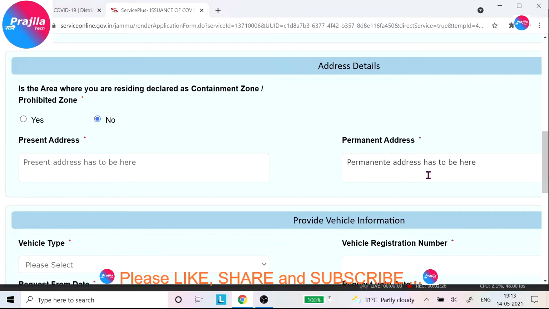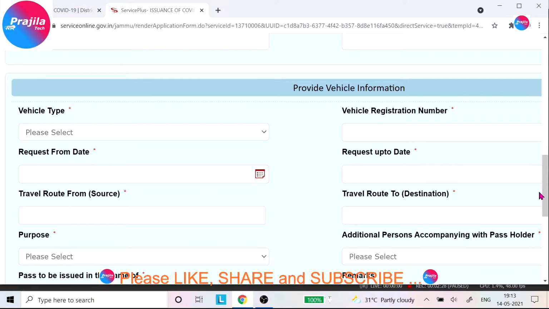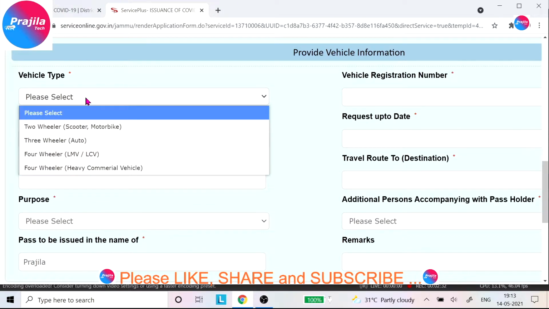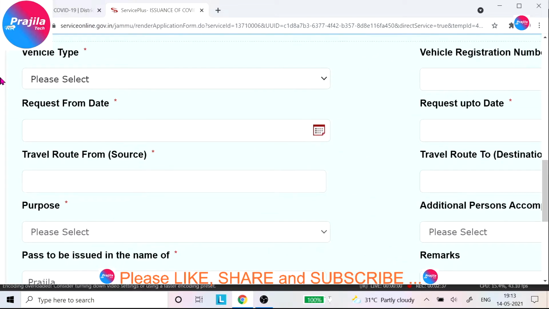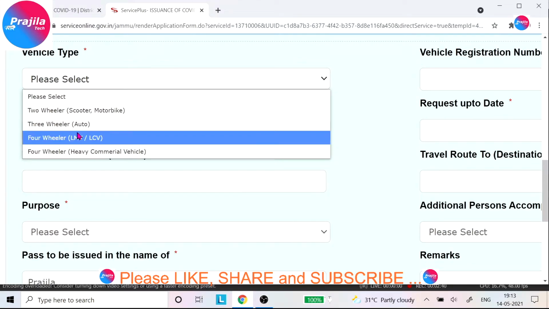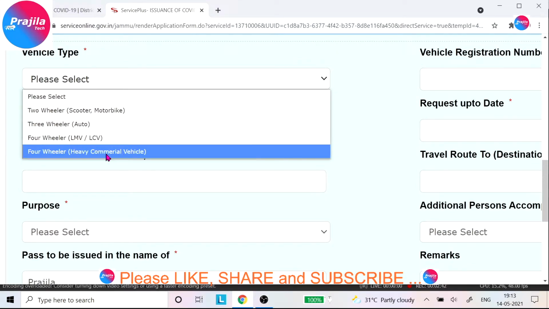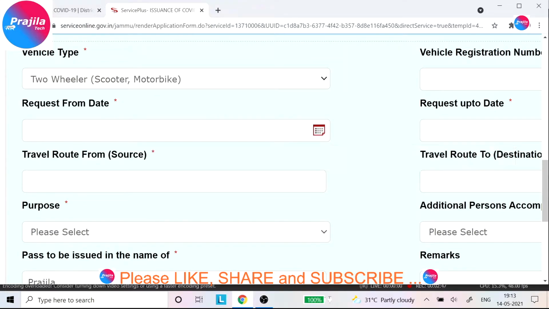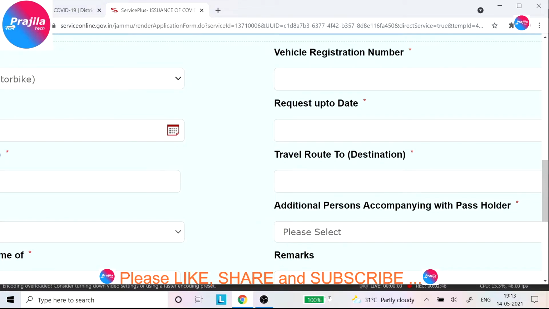After that, you have to type your present address and permanent address in the field. Now about your travel vehicle, what are the options you have? Two-wheeler, three-wheeler, four-wheeler and four-wheeler commercial vehicle. These are the four options they are giving. You have to select accordingly. If you are going with a heavy commercial vehicle, you can select the last option. Any commercial vehicle, you can select the last option.